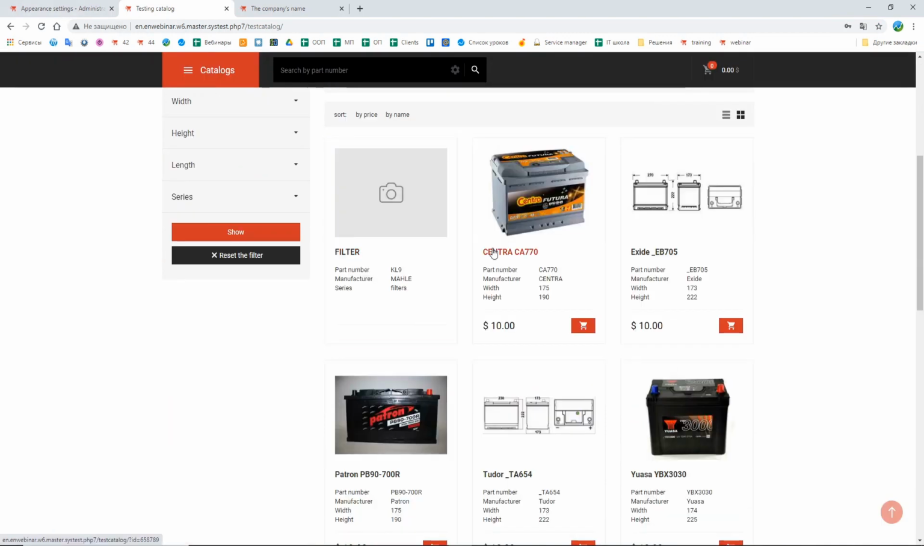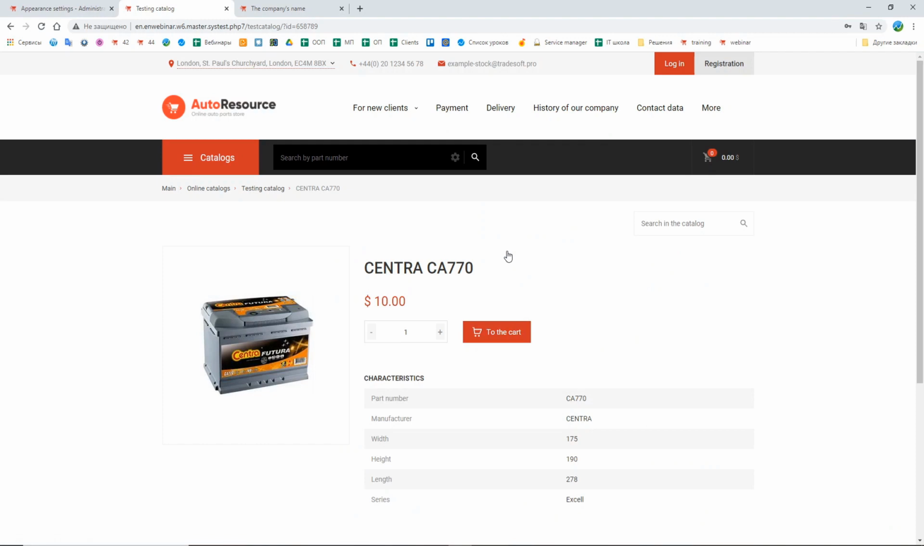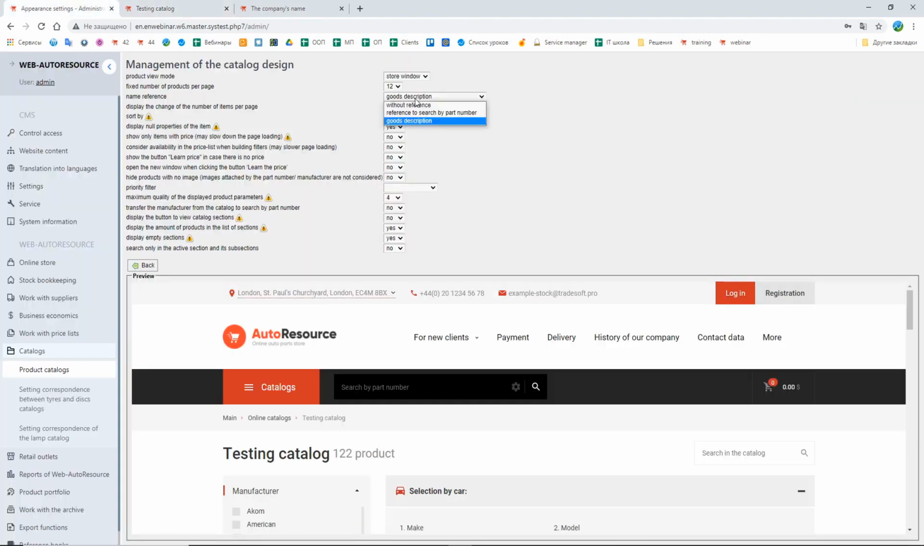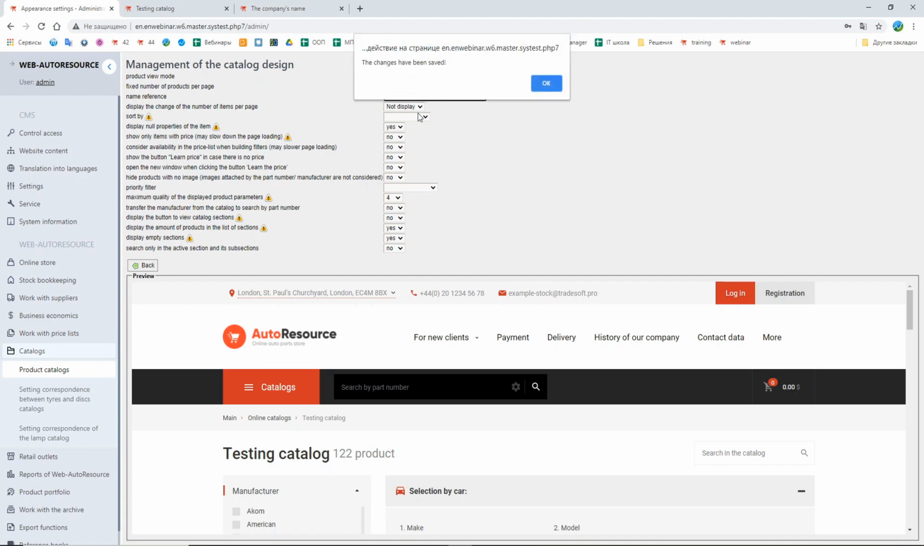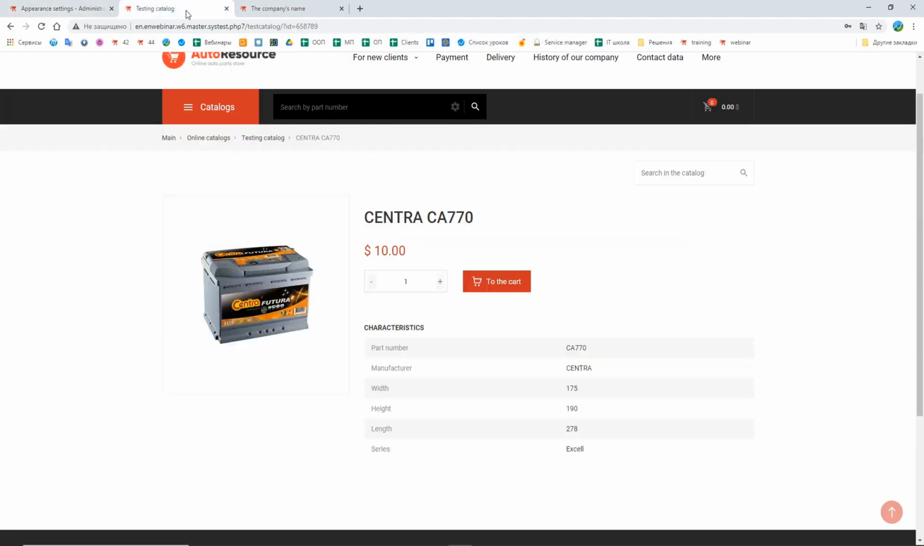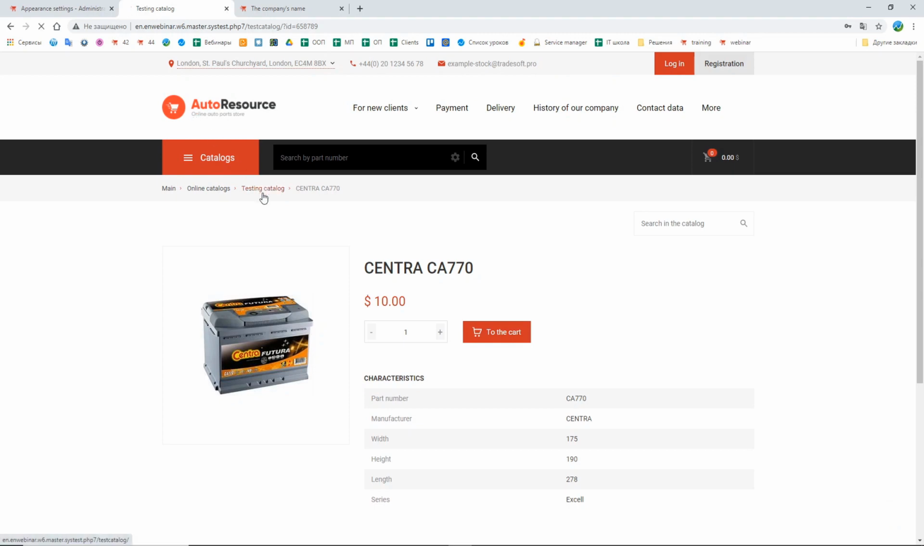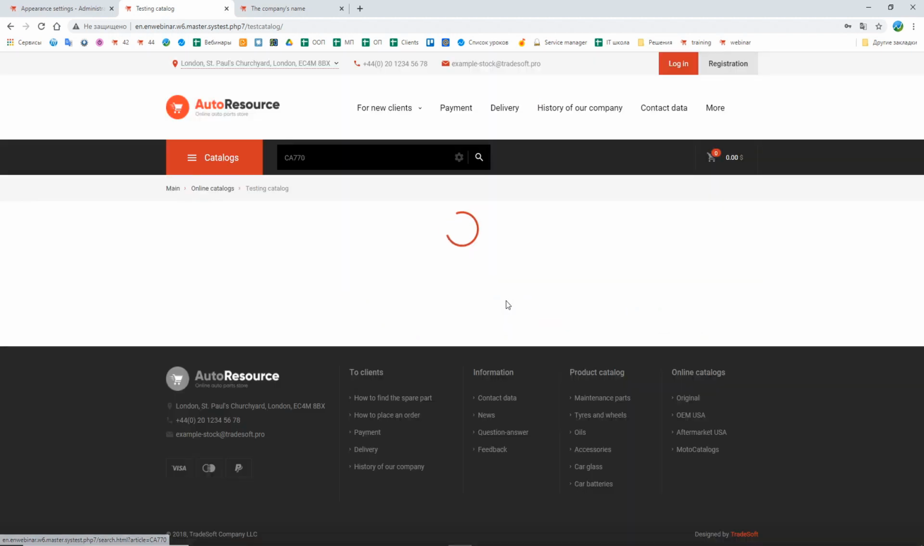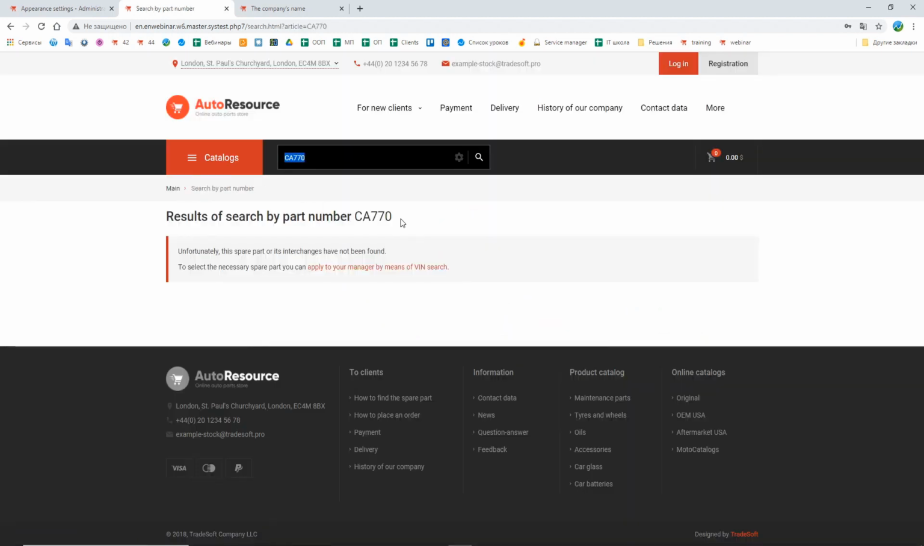Here, if I click on the name of the spare part, I can see the whole description of the spare part. If we choose the option reference to the search by part number, then the name will lead to the search bar. And the system is going to search for this spare part among uploaded price lists, and you will see the results. Right now, inside the system, we don't have any price list, so the results are 0.